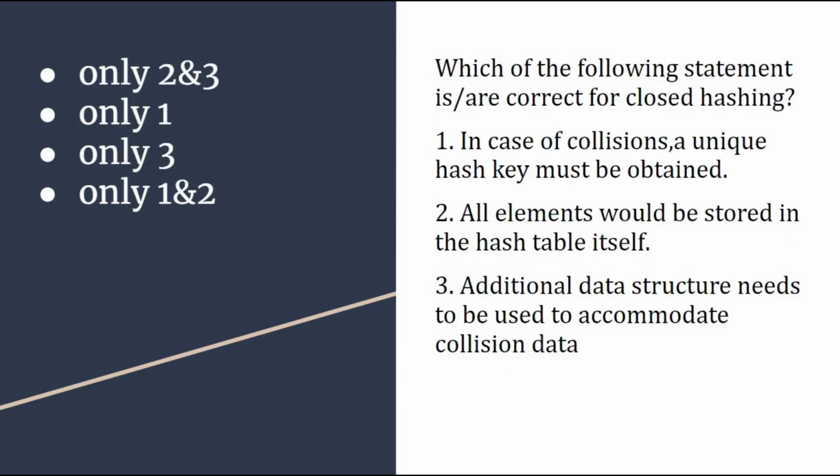Next, which of the following statements is correct, or are correct, for closed hashing? So this question is from the hashing topic, closed hashing to be precise. Statement number 1, in case of collisions a unique hash key must be obtained. Statement number 2, all elements would be stored in the hash table itself. Statement number 3, an additional data structure needs to be used to accommodate collision data. Now you need to tell which of the following options is correct or are correct.